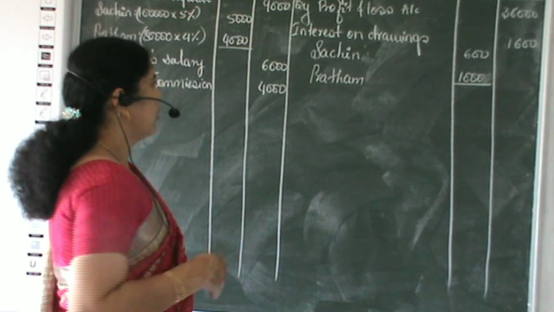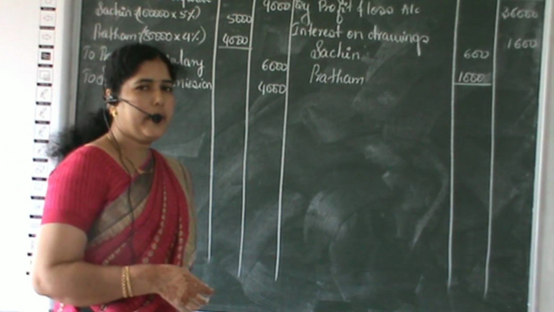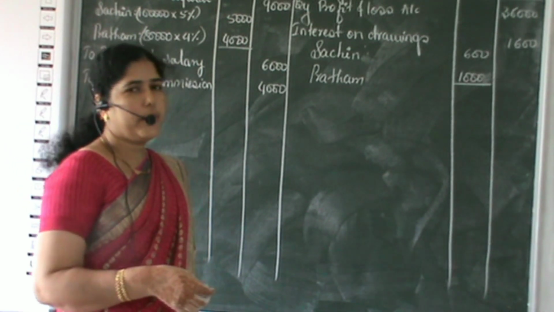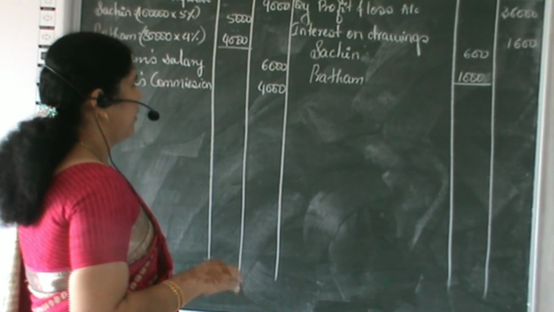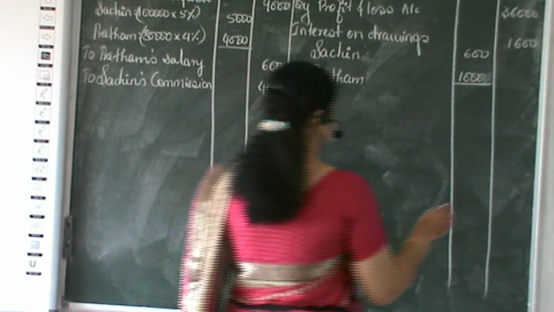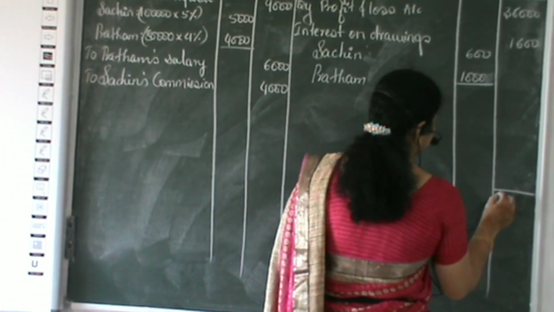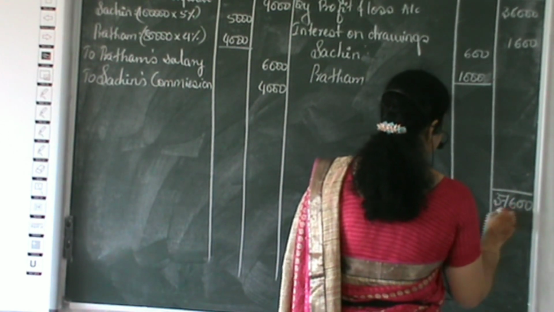After making all these adjustments, we have to balance the account. We have to find out the remaining profit, which will be distributed among the partners. Here we balance the account, and we can see that the credit side total is more. The credit side total is 37,600.